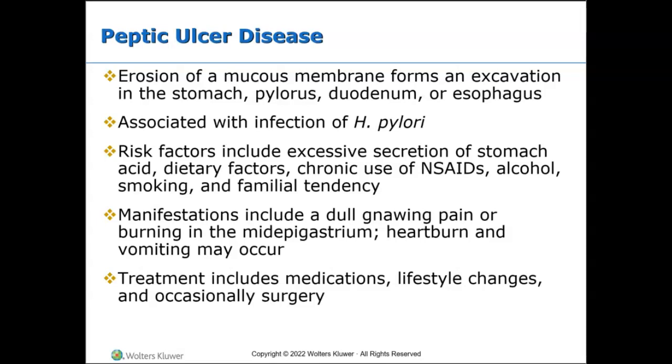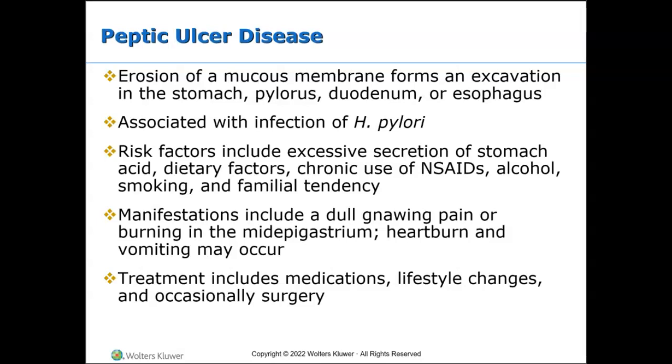Treatment for peptic ulcer depends on the cause. Usually, treatment includes killing the H. pylori bacterium if present, and or eliminating or reducing the use of NSAIDs if possible, and helping the ulcer to heal with medications, right? Medications, again, would probably include antibiotics to kill the H. pylori. So that may be amoxicillin, it could be Flagyl or metronidazole, that's the generic for Flagyl.